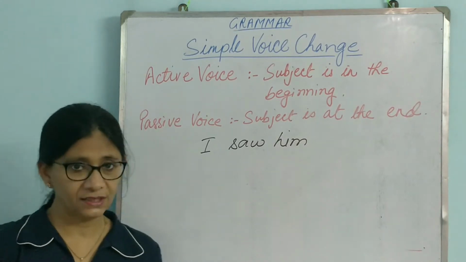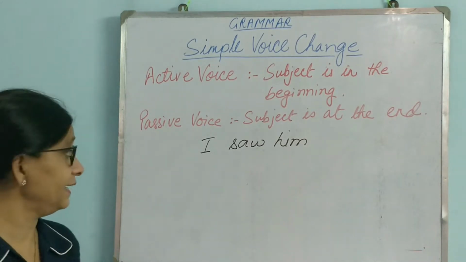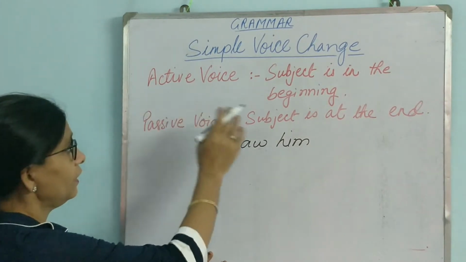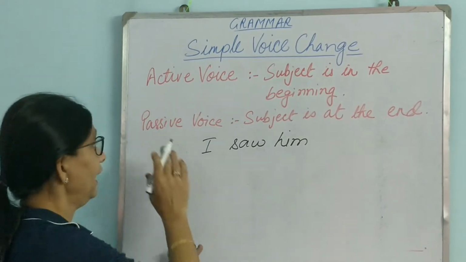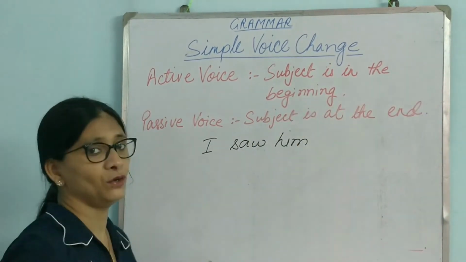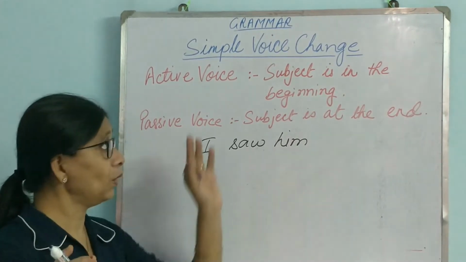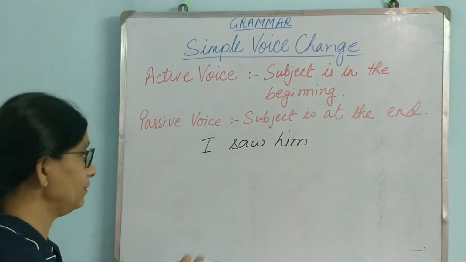So let us see with examples how it is done. I have written here a sentence. Active voice, see, the subject is in the beginning of the sentence. And in passive voice, the subject is at the end of the sentence. So keep this in mind, this is the basic thing about voice change. Okay, so let us see how it happens.